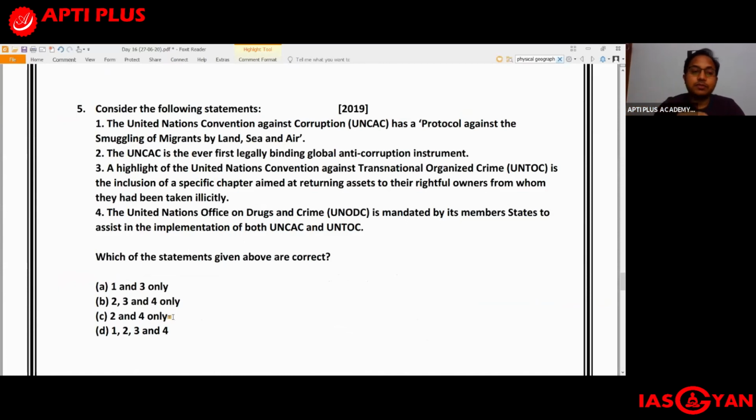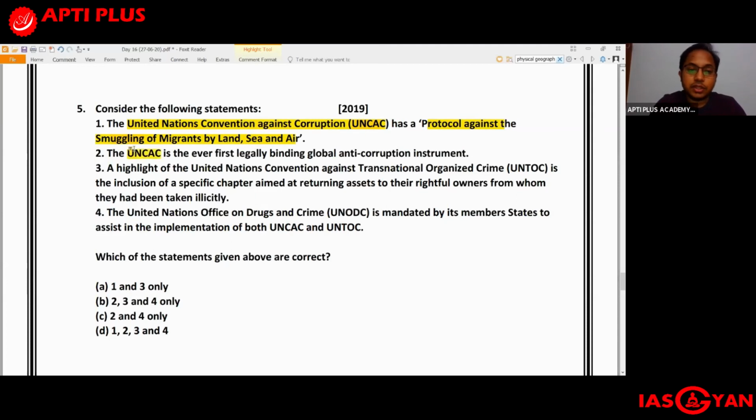So there are 4 statements which have been given, and we have to consider the 4 statements and say which out of them are correct. So first statement is the United Nations Convention Against Corruption, or UNCAC, it has a protocol against the smuggling of migrants by land, sea and air. That is your first statement.